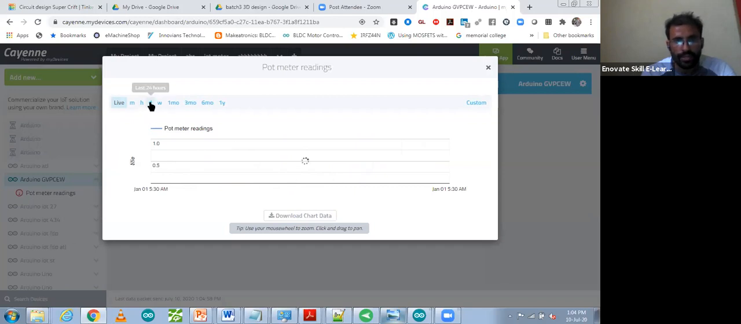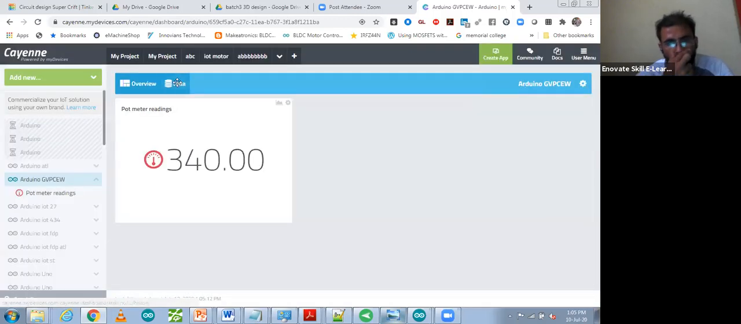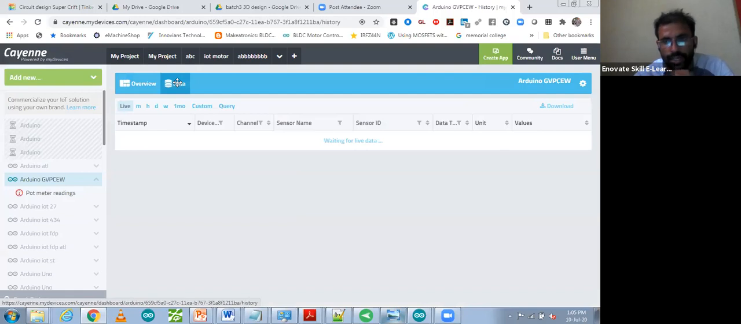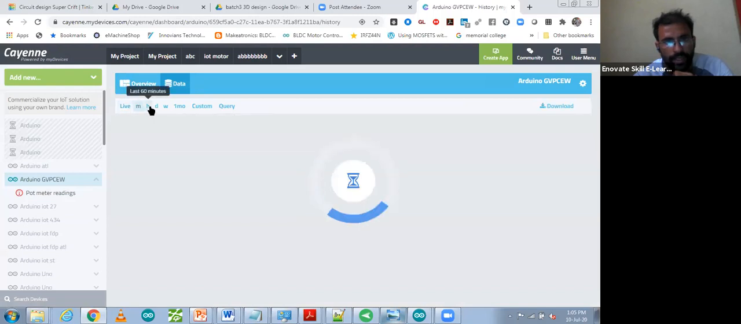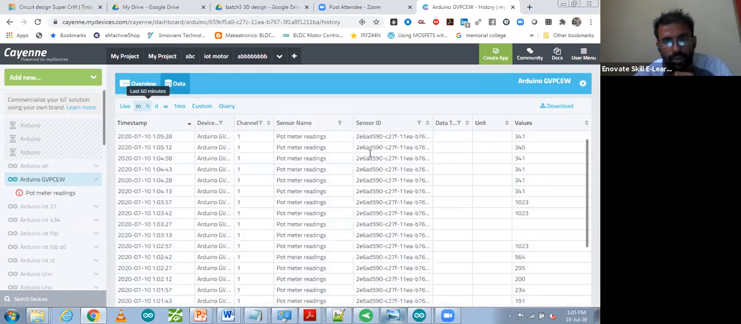In a day, 24 hours of data you can also see. It's very little now. In hourly view you will be able to see all the data. Data is also being stored on the cloud, and you can download that chart too, and after that you can see all the data in data format. Whatever data you are sending from that sensor is being stored on the cloud. You can see minute data, hourly data, all data is being stored.